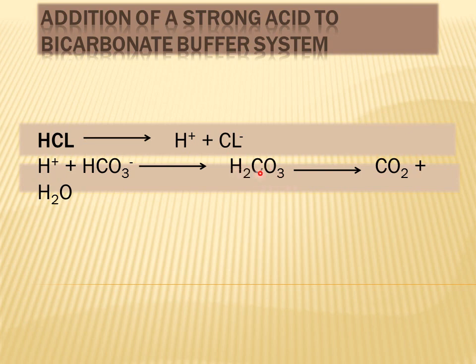Moreover, this carbonic acid, in the presence of carbonic anhydrase enzyme, can be converted to carbon dioxide and water, and this carbon dioxide can be removed from the body via lungs. So this is how the bicarbonate buffer system resists a lowering in pH.